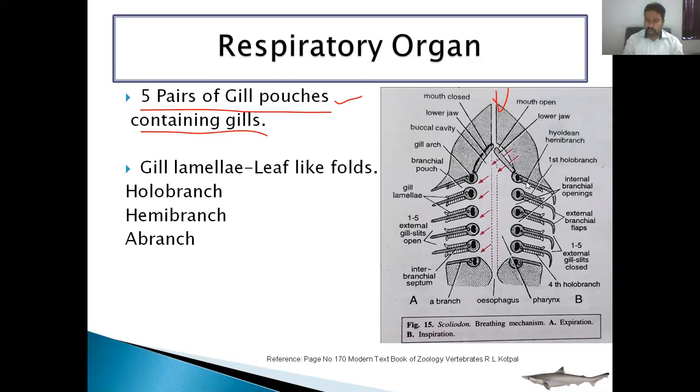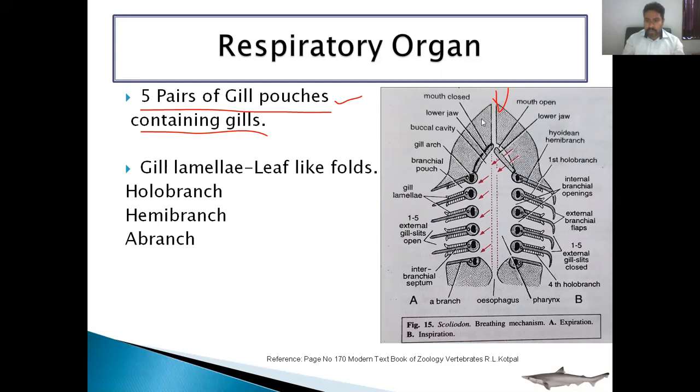Gill slits means opening of the gills. There are 5 gill slits. Here we can see this is the first gill slit, 1, 2nd, 3rd, 4th, and 5th. So 5 pairs of gill slits are there. Again repeating 1, 2, 3, 4, and 5. These openings are called gill slits.